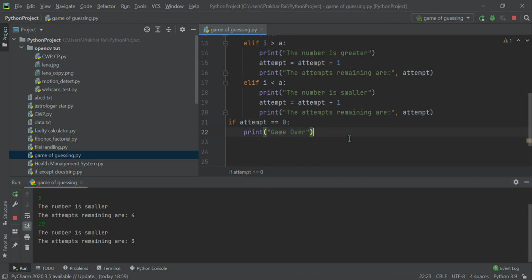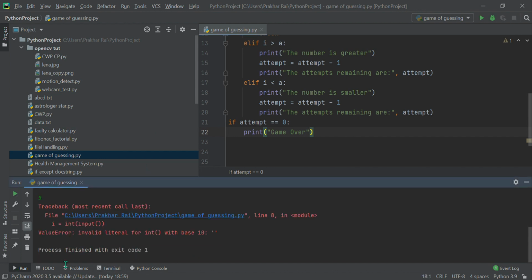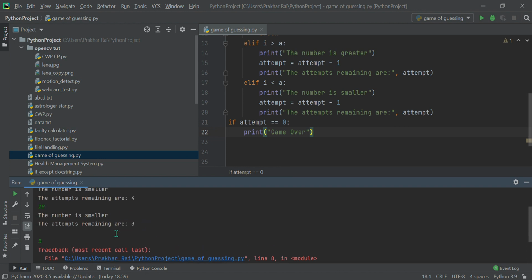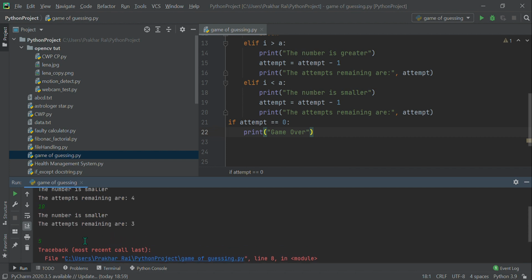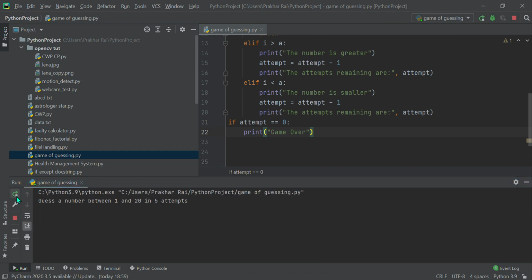Let's say, just a second, I input 5. Okay, so what it says, we have faced an error. Okay, so it says invalid. I mistakenly gave the input as space. Okay, never mind, we have done nothing wrong.